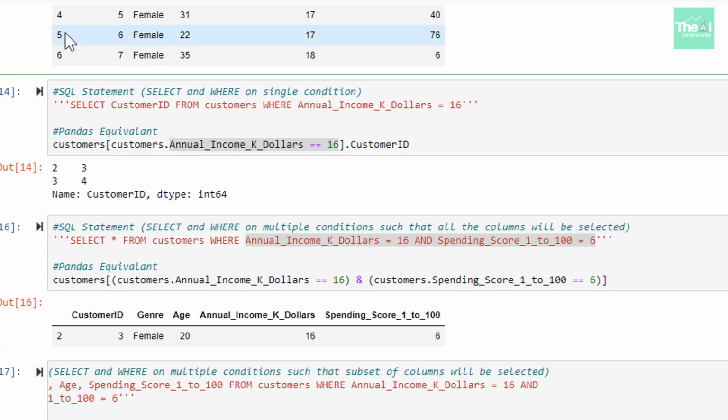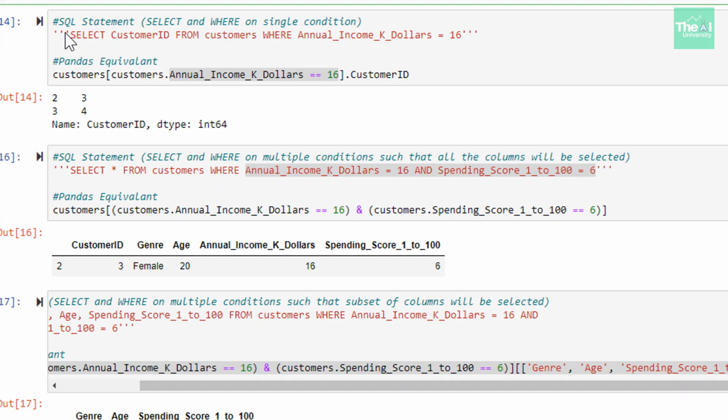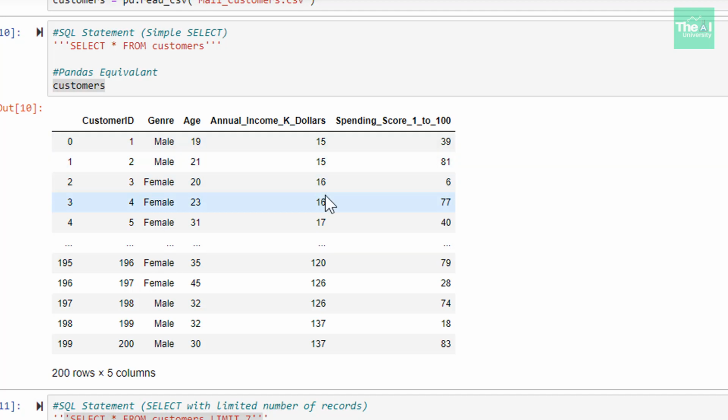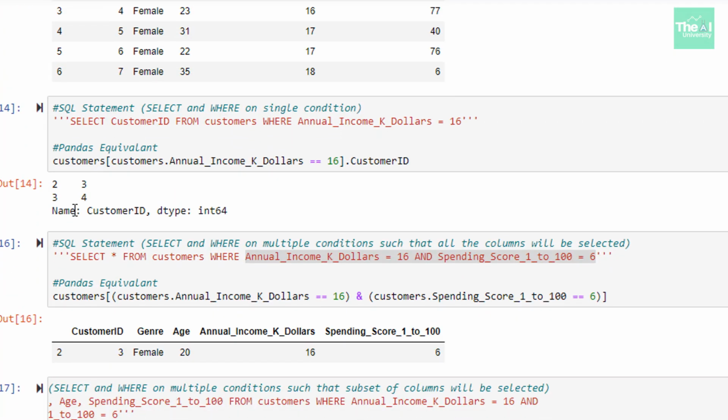Moving on to the next SQL statement, which is a select statement where we want to filter the customer IDs whose annual income in $1,000 is equal to 16. This is the condition given here, and we just want to select only those records which have annual income K dollars equal to 16. If you see here, there are only 2 records with such a condition, where the annual income is $16,000. We have only customer IDs 3 and 4 for that.